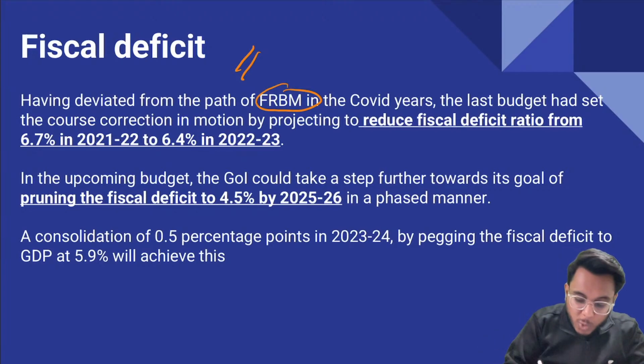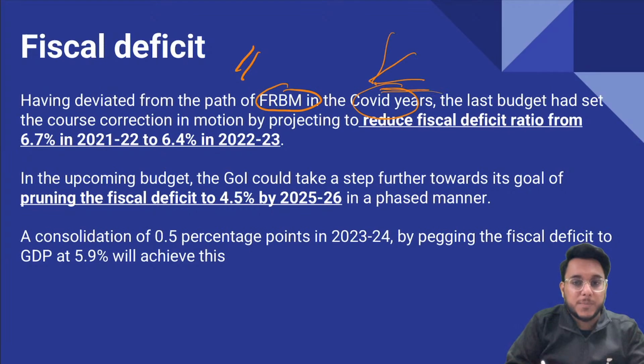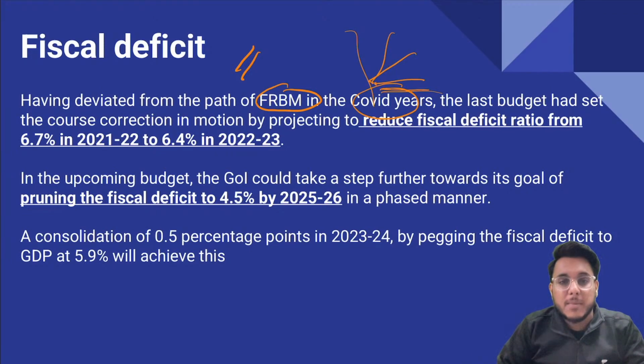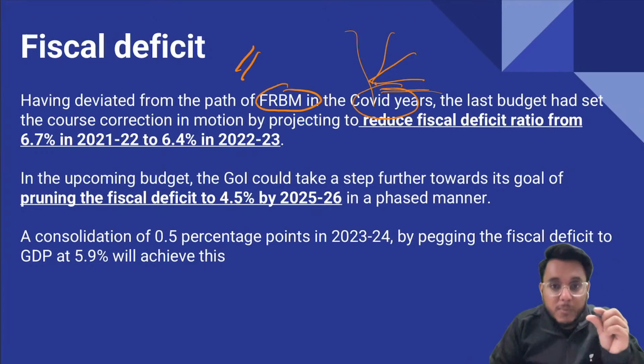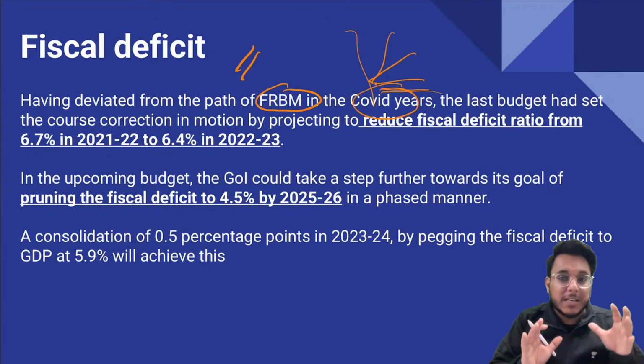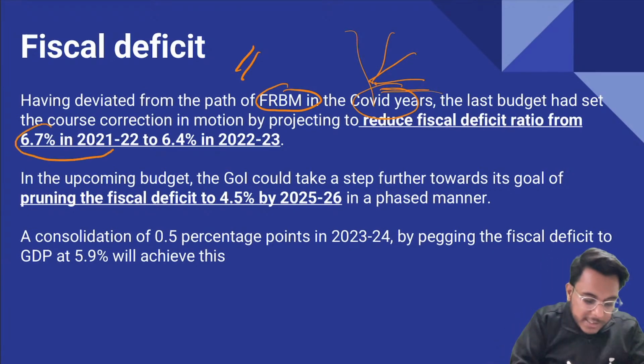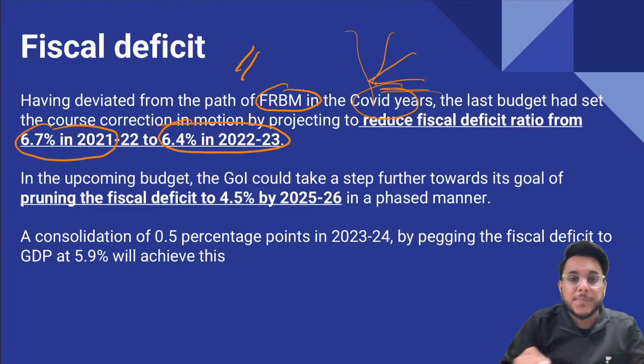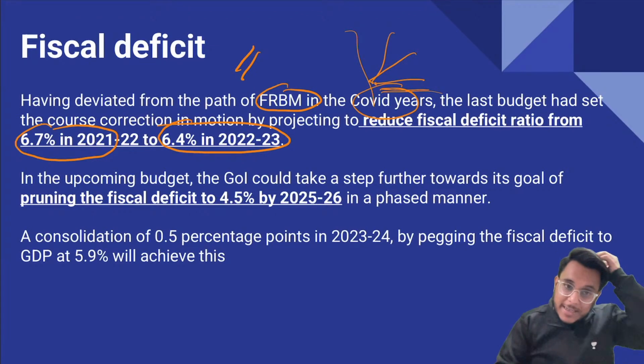Fine, but because of COVID-19, we needed to spend more and more, with health expenditure and subsidy expenditure. Under the Atmanirbhar Bharat Abhiyan, the government has given many new subsidies. So we had to actually spend more, and what happened? Our fiscal deficit increased. It has been said that our fiscal deficit ratio was around 6.7% in 21-20. It increased to 6.4% in 22-23.